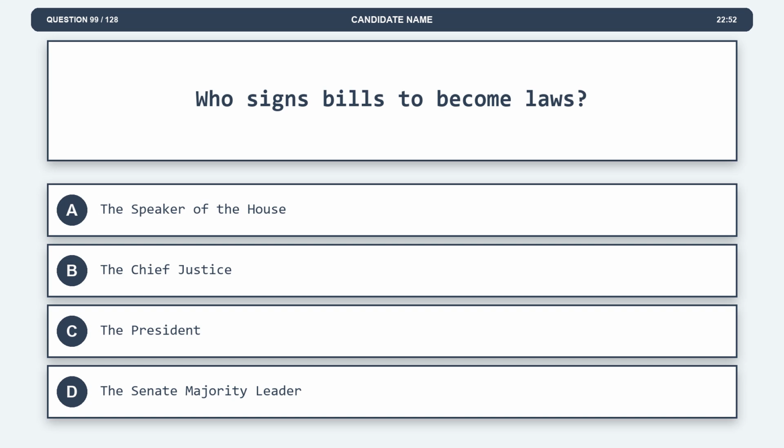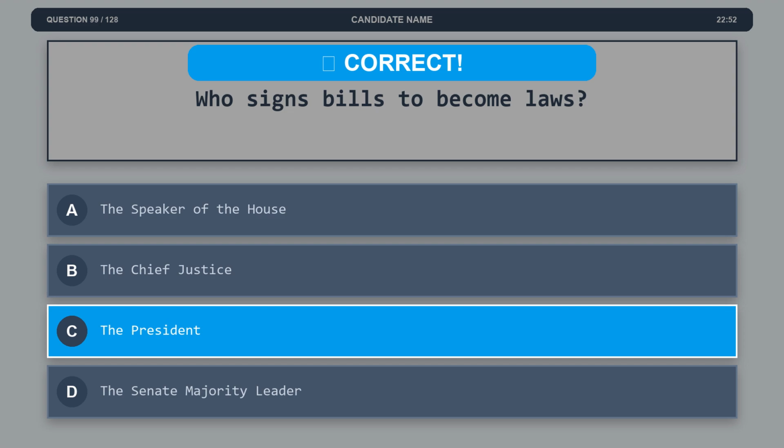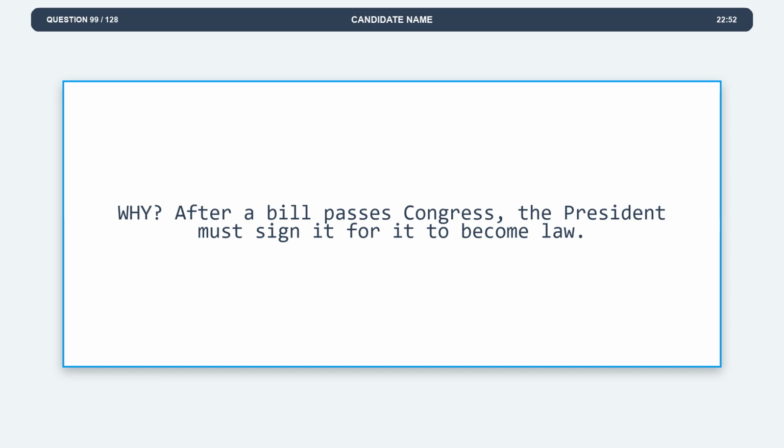Question 99. Who signs bills to become laws? Option A, the Speaker of the House. Option B, the Chief Justice. Option C, the President. Option D, the Senate Majority Leader. The correct answer is option C, the President. Explanation. After a bill passes Congress, the President must sign it for it to become law.